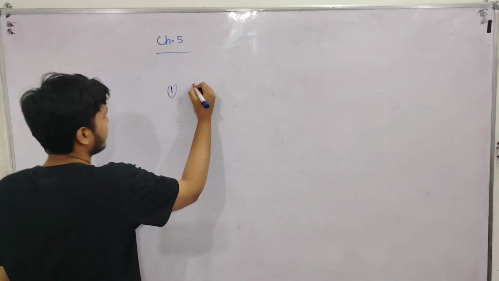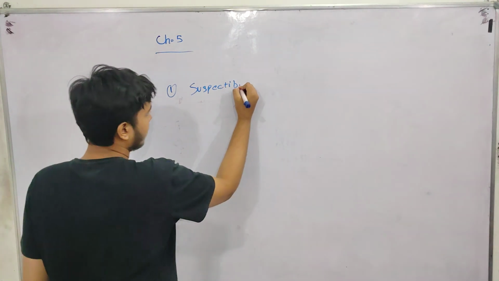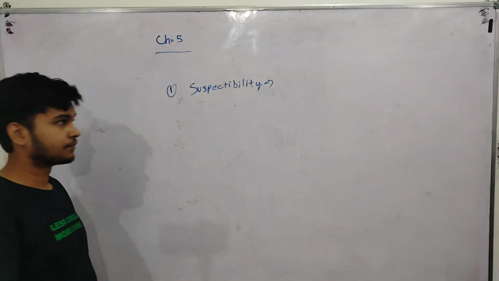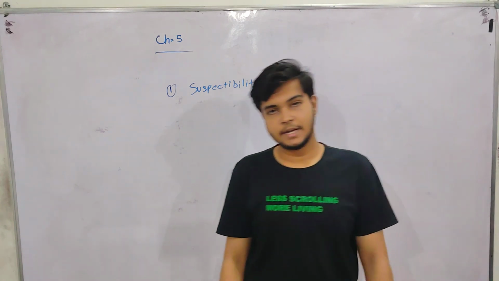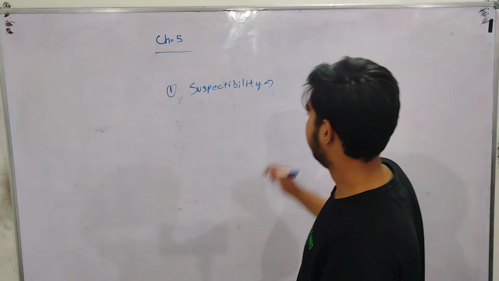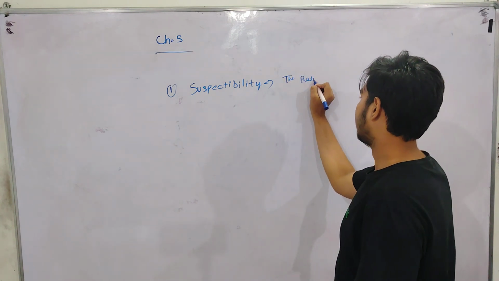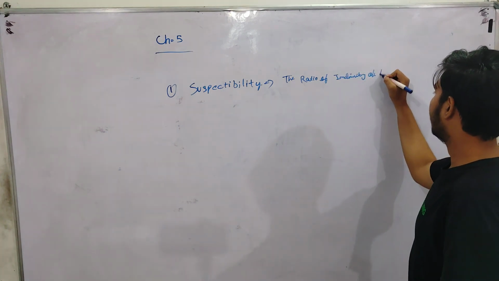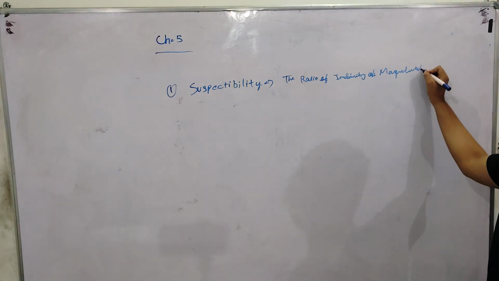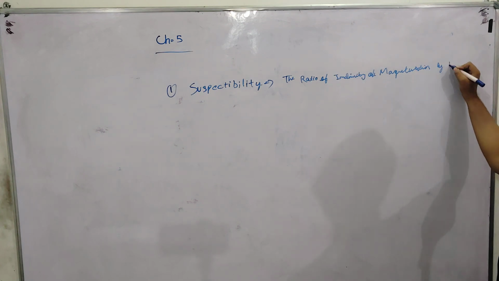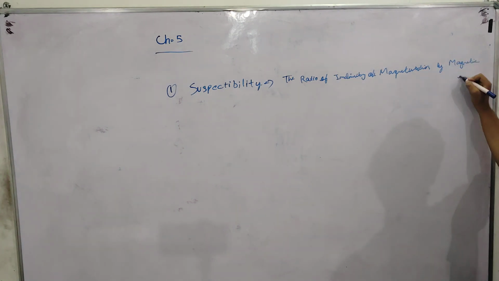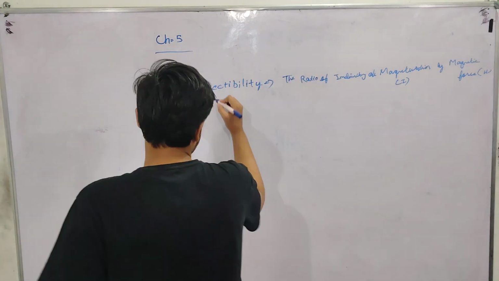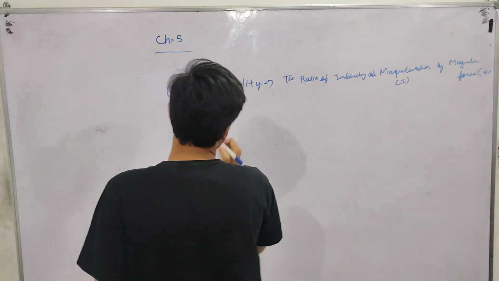Next important formula, susceptibility. Susceptibility is the ratio of intensity of magnetization by the magnetic force H. The symbol of magnetic susceptibility is Xm.